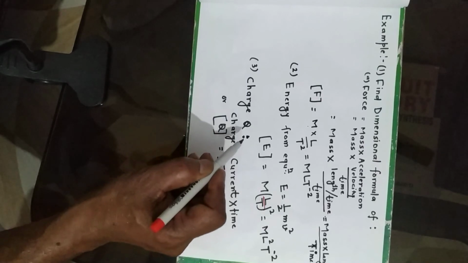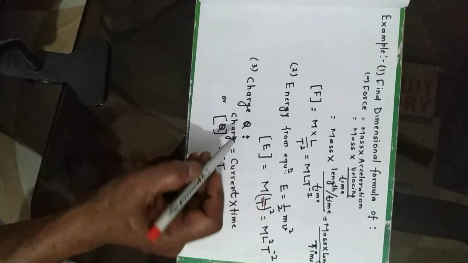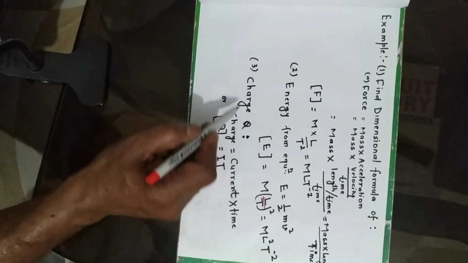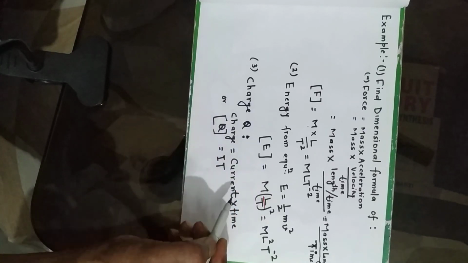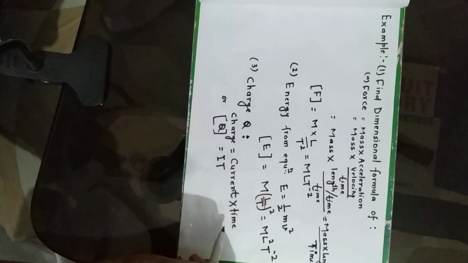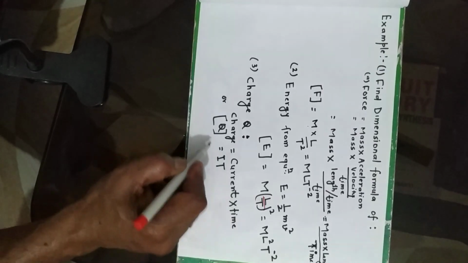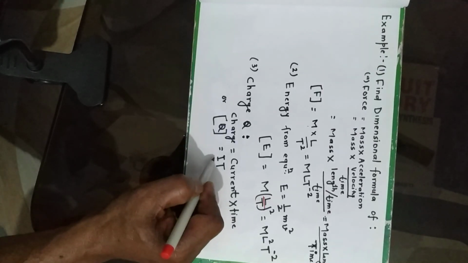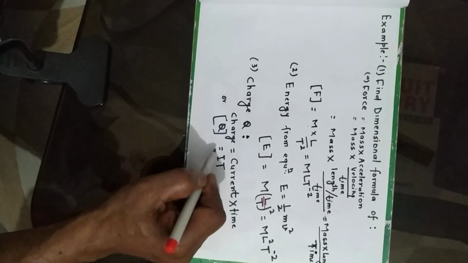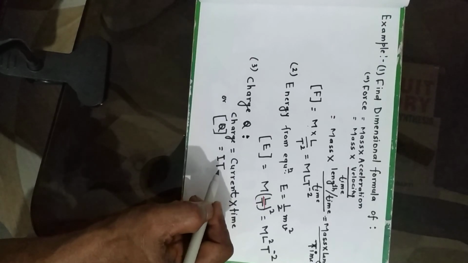Then we come to charge Q. Let us calculate the dimension of charge. As you know, charge is equal to current into time. So Q equals current I and time T, so IT. This is all about today's lecture, friends.